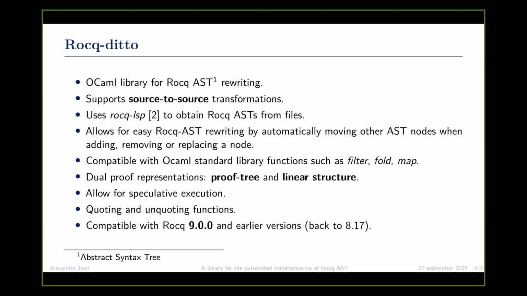It allows for a dual proof representation, meaning we can represent a proof as a proof tree, where, for example, if you have a tactic such as split, which will generate two goals, the corresponding proof tree will have two branches corresponding to these two goals attached to the split. Or we can represent it as a linear structure, meaning a proposition and a list of steps to prove or not this proposition. It allows for speculative execution, which I'm going to explain a bit later.